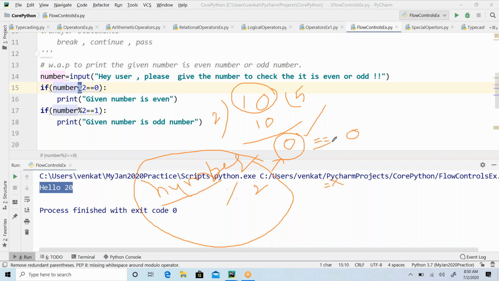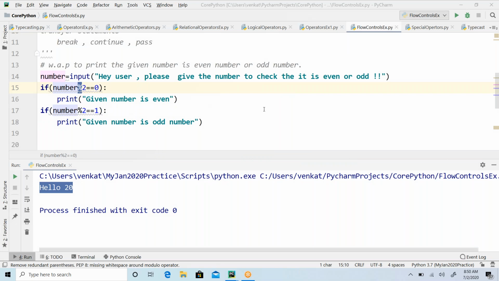This is the comparison operator. You have to give double equals to. Double equals to compares the left hand side value and the right hand side value. If both are same, the expression returns true, otherwise the expression returns false.